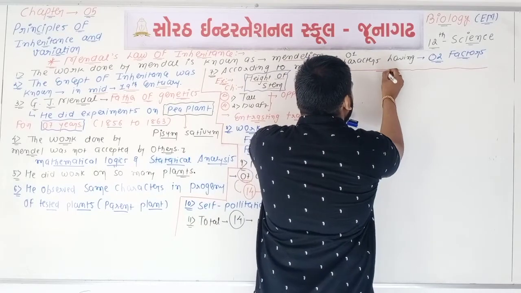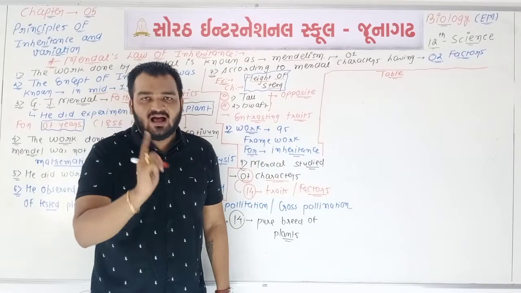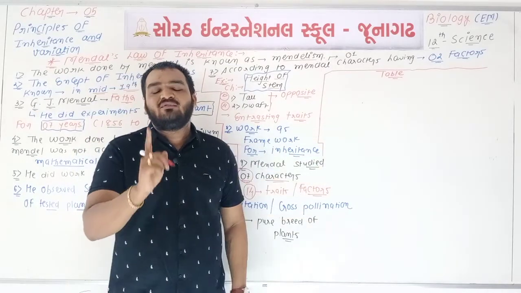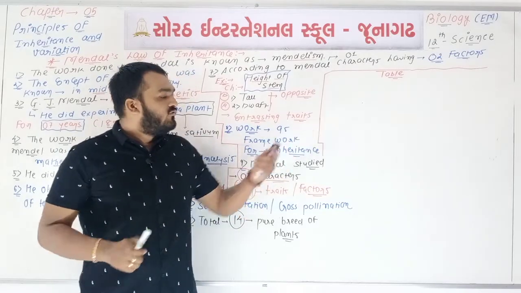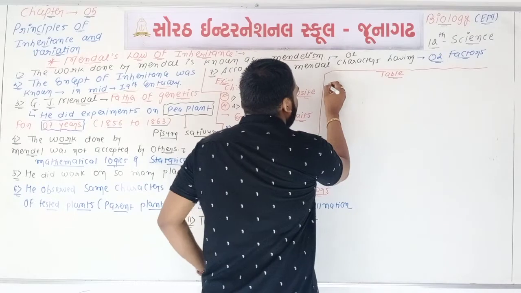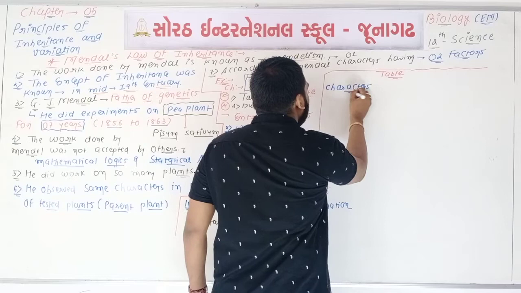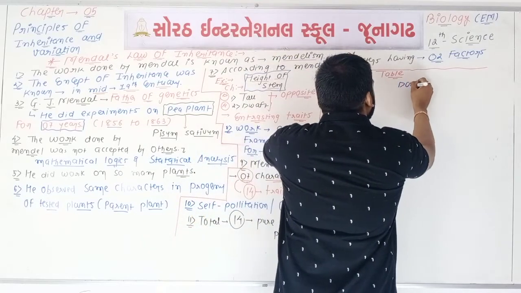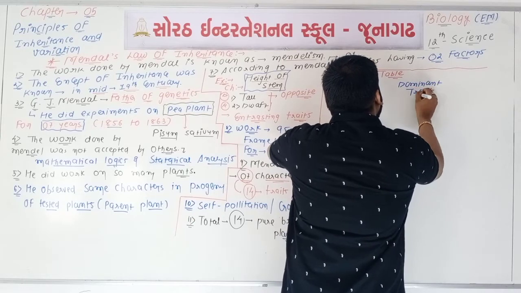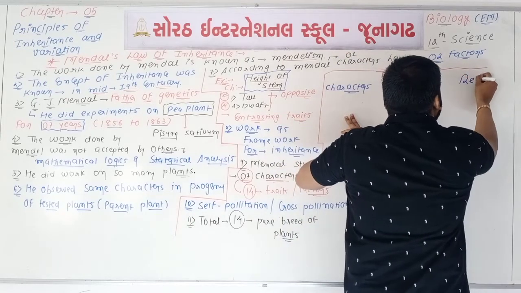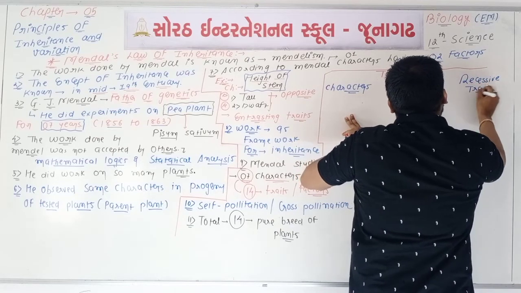So we are writing a table here. And remember, one MCQ will be 100% definitely asked from this table in the board examination. The first column is of character. The second is about the dominant trait. The third is about the recessive trait.